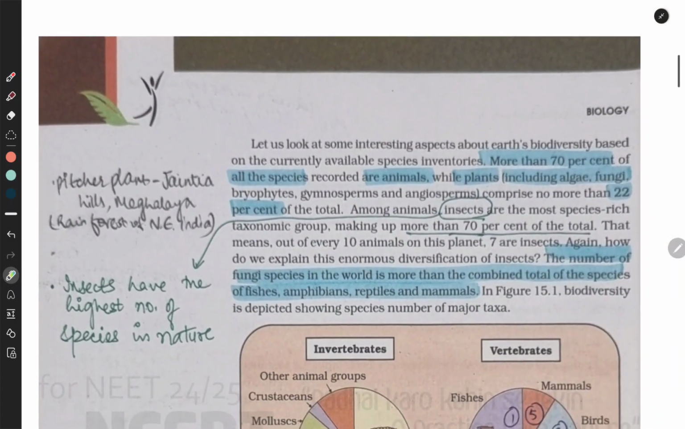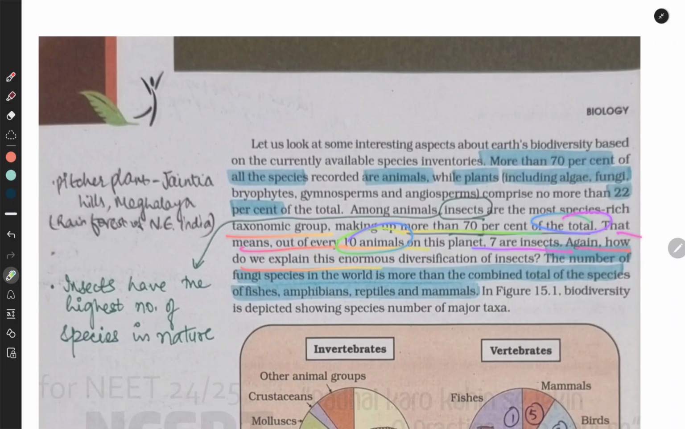Let us look at some interesting aspects about the Earth's biodiversity based on the currently available species inventories. More than 70% of all the species recorded are animals, while plants, including algae, fungi, bryophytes, gymnosperms, and angiosperms, comprise no more than 22% of the total. Among animals, insects are the most species-rich taxonomic group, making up more than 70% of the total. This means out of 10 animals on this planet, 7 are insects.